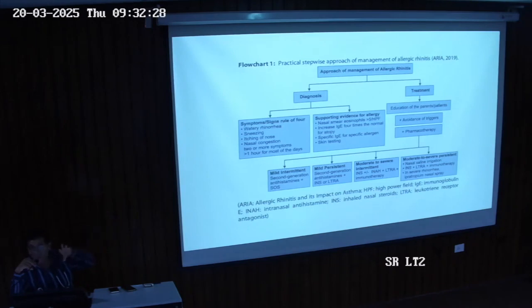Supporting evidence: because we have discussed that in clinical diagnosis we don't need any investigations. But if the patient is very inquisitive, or parents are very hard to convince, we can go for investigations on the basis of particular symptoms and allergens. Nasal eosinophil count significantly more than 5 per HPF, eosinophilia, increased IgE 4 times the normal. This is vague, but it supports that the patient is suffering from allergy. Atopy means allergy, not particularly atopic dermatitis or allergic rhinitis. That means the patient has allergy, but of what kind we will be able to elicit. Specific IgE testing and skin testing is the gold standard if you want to go with a particular type of investigation. So these are the last 2 investigations.